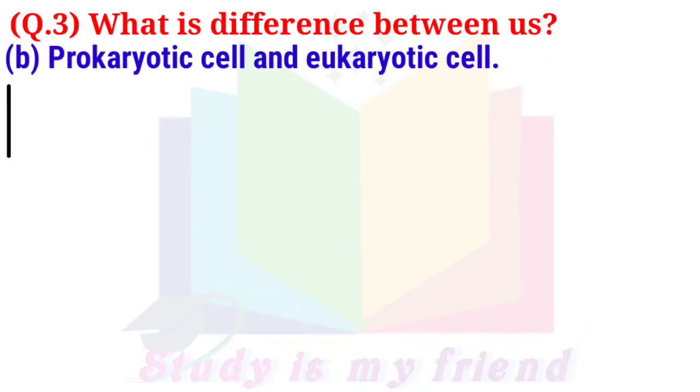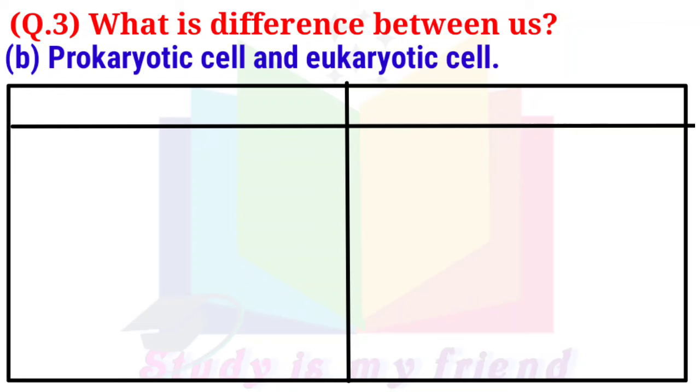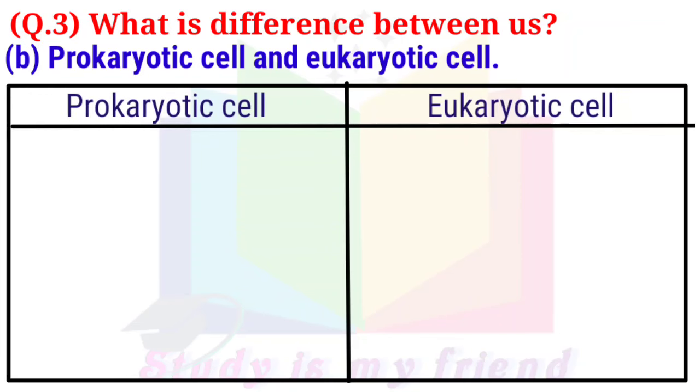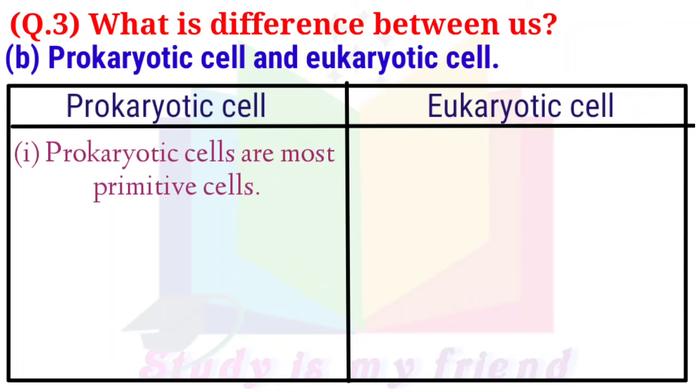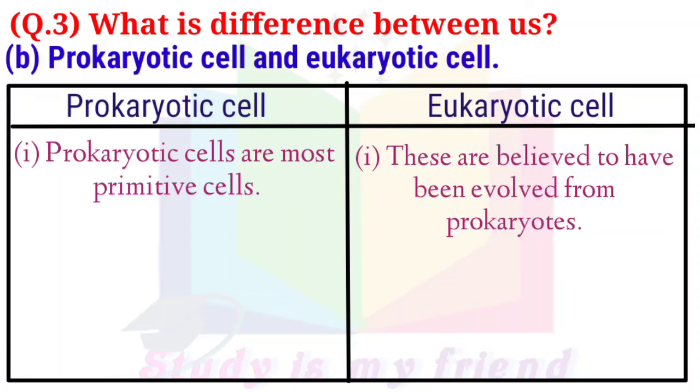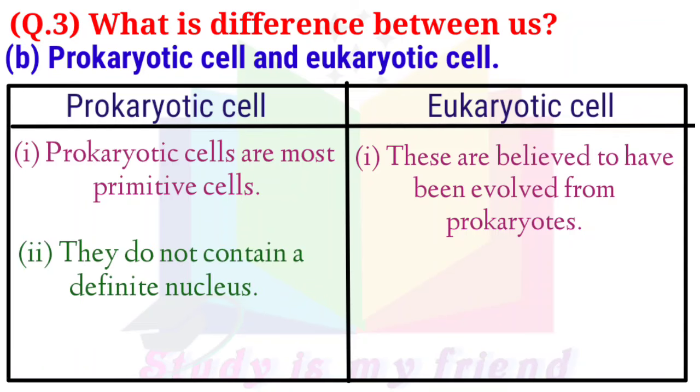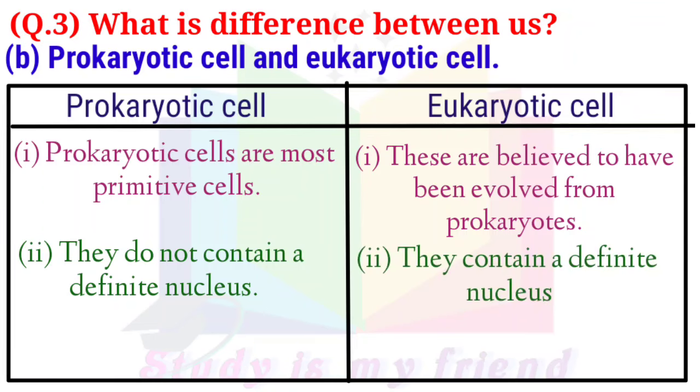B. Prokaryotic cell and eukaryotic cell. Prokaryotic cell, eukaryotic cell. 1. Prokaryotic cells are most primitive cells. 1. Eukaryotes are believed to have evolved from prokaryotes. 2. They do not contain a definite nucleus. 2. They contain a definite nucleus.